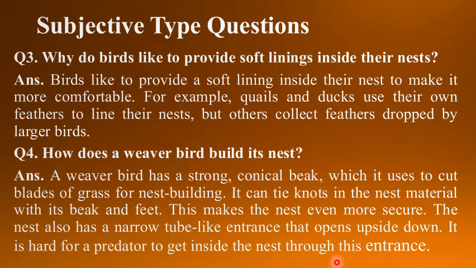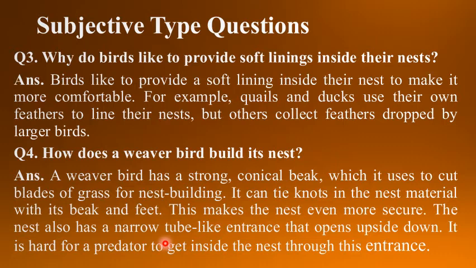See children, first of all a weaver bird has a strong and conical beak, and with the help of this beak, this weaver bird cuts the blades of grass for making its nest. It even ties the knots in the nest material with the help of its beak and feet.